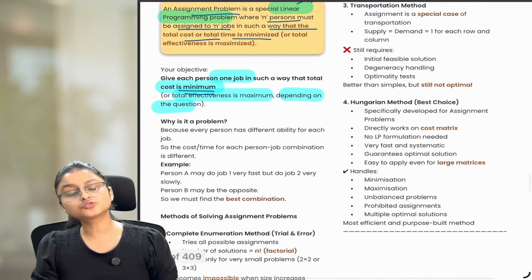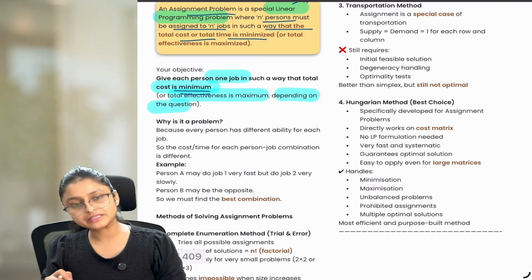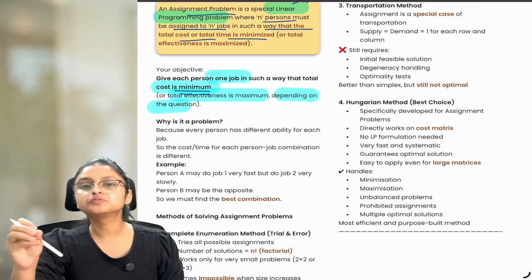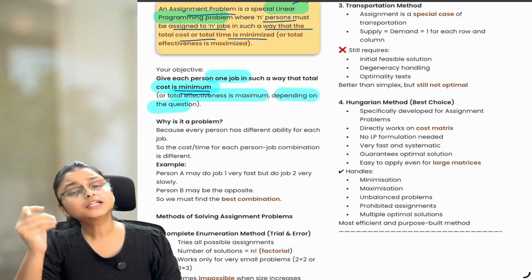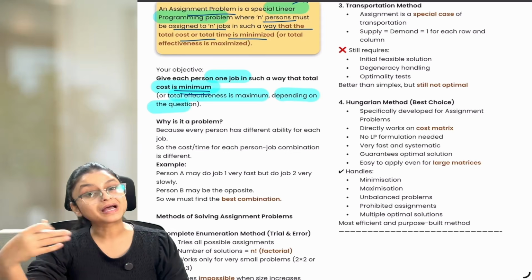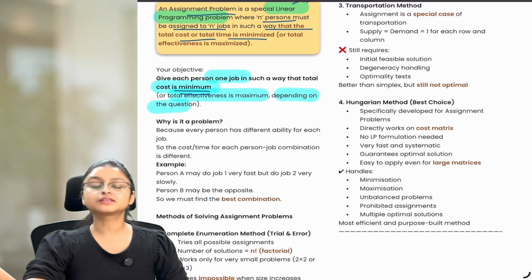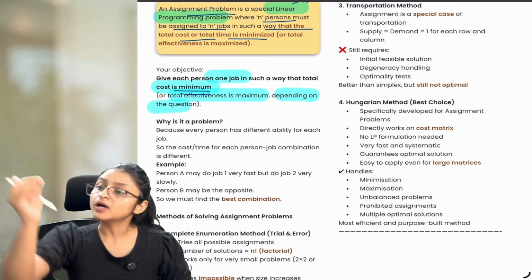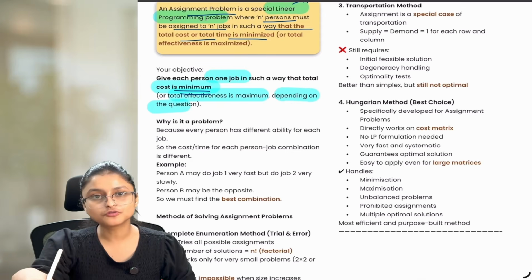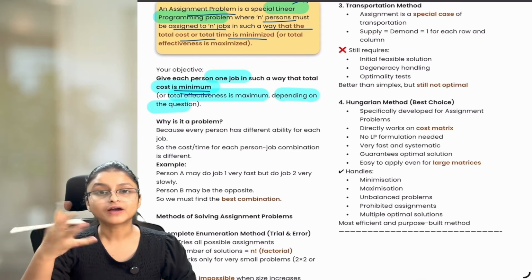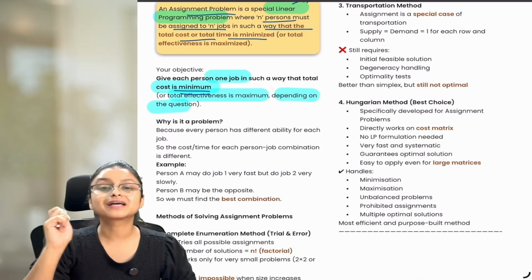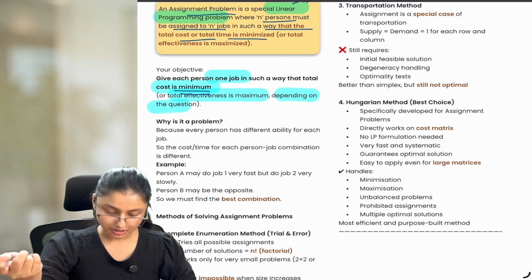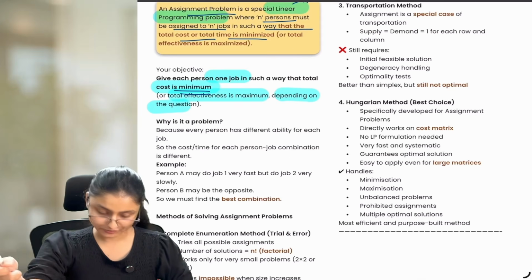If the question wants us to minimize the cost or minimize the time, then that is the aim with which we will solve our assignment problem. And if the question tells us to maximize revenue or maximize profit, then that can also be done here, as I already told you. But there is one more step which I have to follow to find the maximum profit or revenue that I am earning. But that is also possible with the help of assignment.